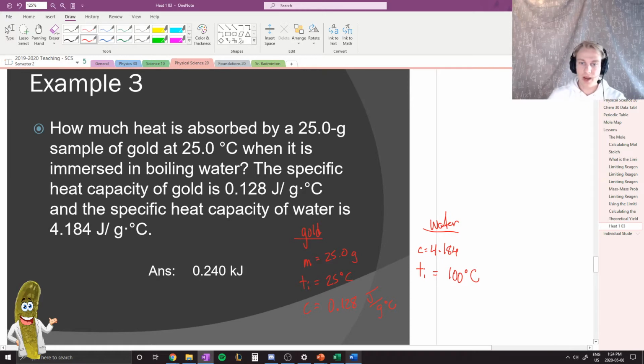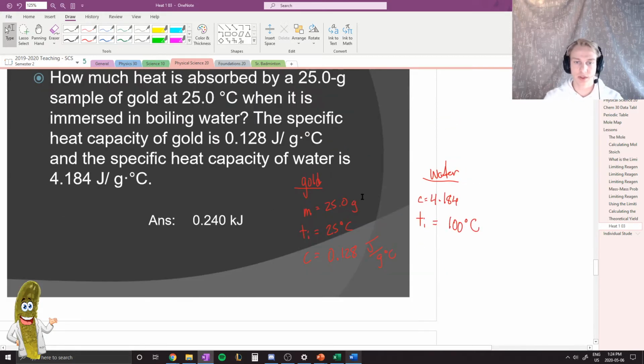Okay. And so what I would want to do then is, because this gold is being immersed into the water, I would try to assume that this temperature here, this 25 degrees Celsius, because it's being immersed in the water, is going to raise up to 100 degrees Celsius. And so the final temperature is equal to 100 degrees Celsius, which is the same as this value here.